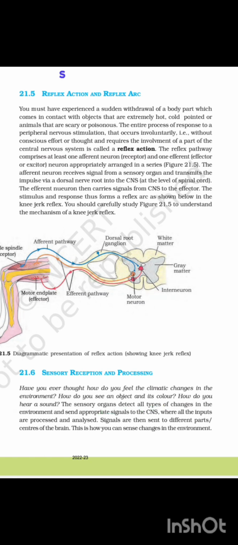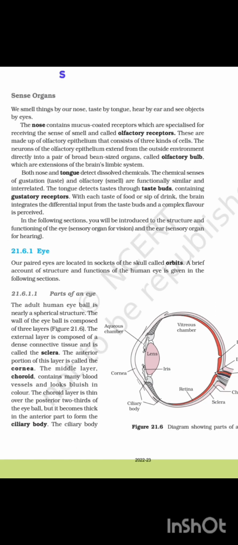The sensory organs detect all types of changes in the environment and send appropriate signals to the CNS, where all the impulse inputs are processed and analyzed. Signals are then sent to different parts or centers of the brain. This is how you can sense changes in the environment.